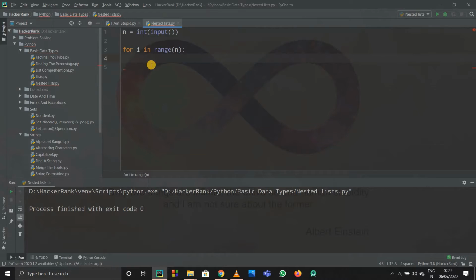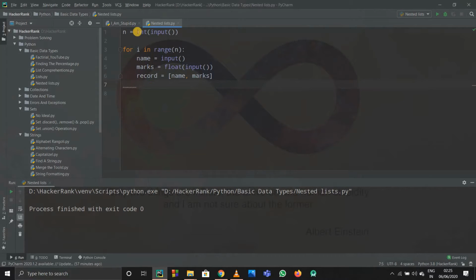And after that I'll just take name. So name equals input, it is a string, so normal input. After that marks, that is the marks of this particular name, so it will be a float because it is not an integer. They have told us it is a float value, so it will be a float of input. Now I have to store it in something, so I'll just write record, and this record will be just the name and the marks. So I'll just write it as name, comma, marks. So this is a list now.